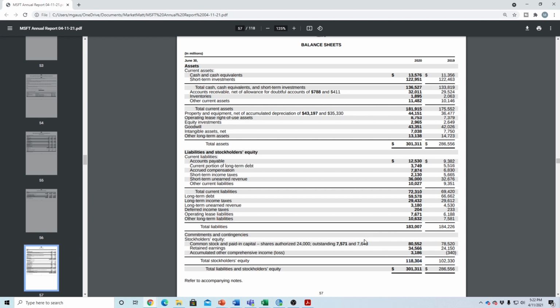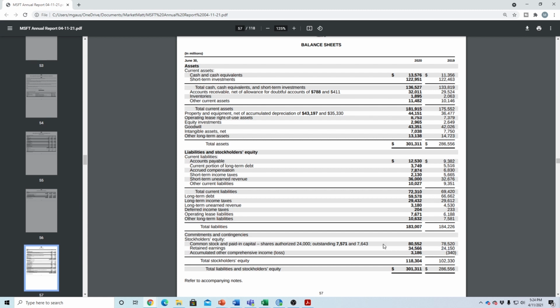This is no surprise because Microsoft is a very profitable company right now, and we expect it to be increasing its equity, especially if we saw that the company is reinvesting a lot of its profits into property and equipment, which is going to show up here on its asset side. But Microsoft's retained earnings grew from $24.1 billion to $34.5 billion.